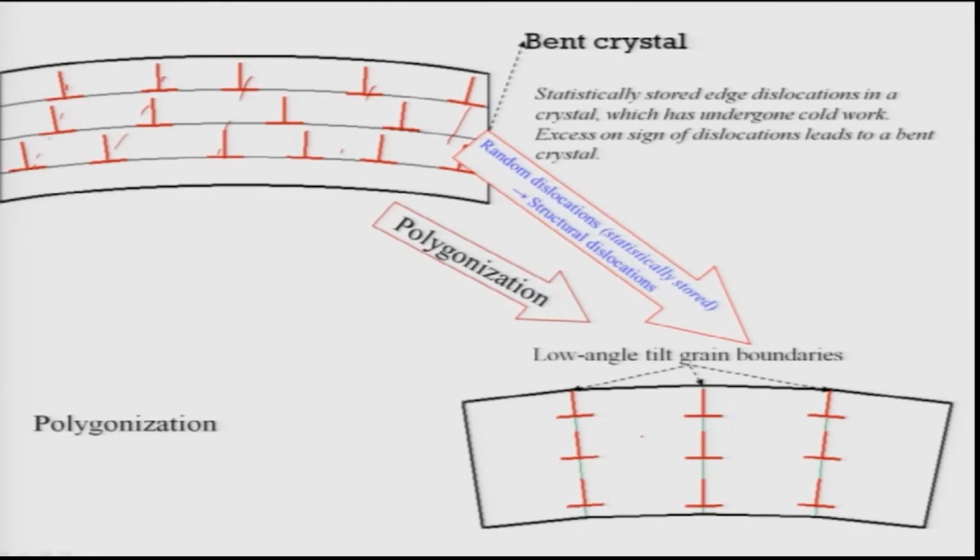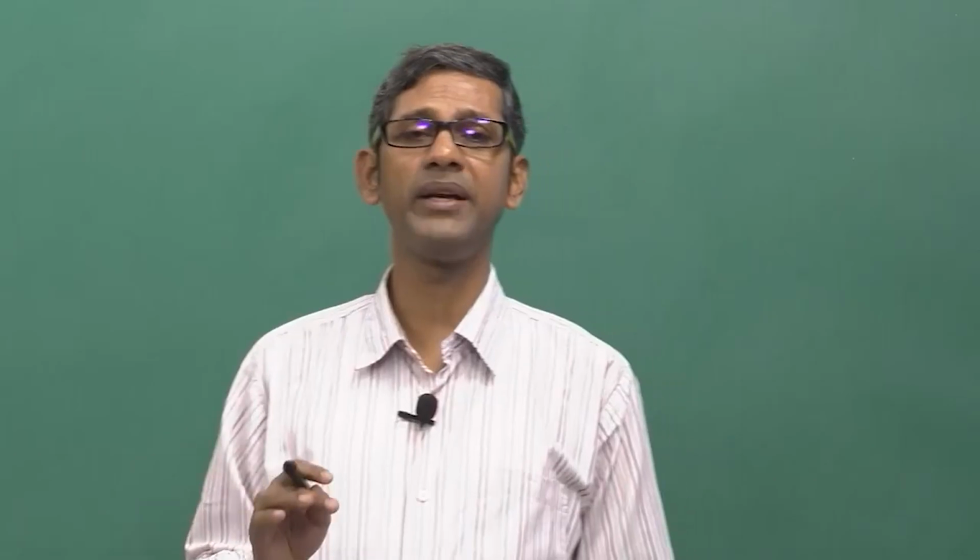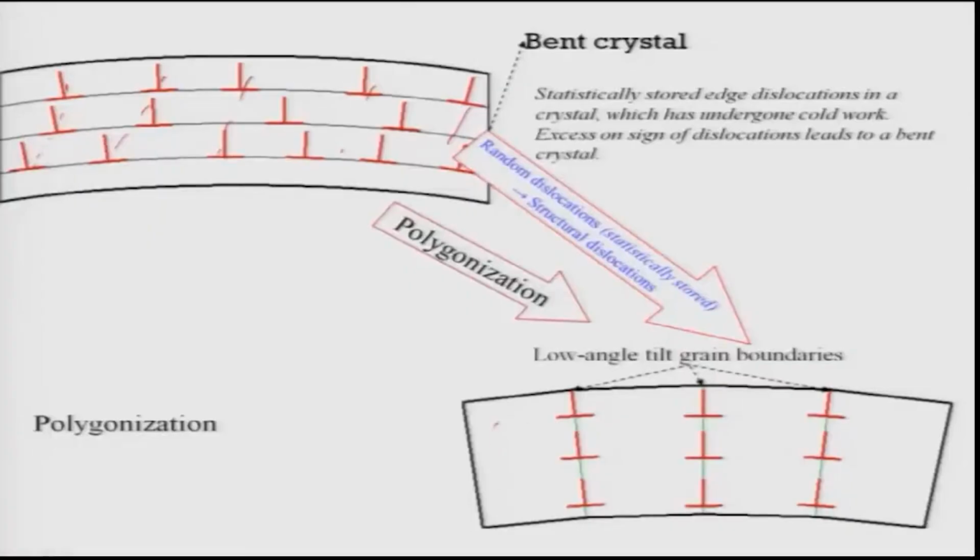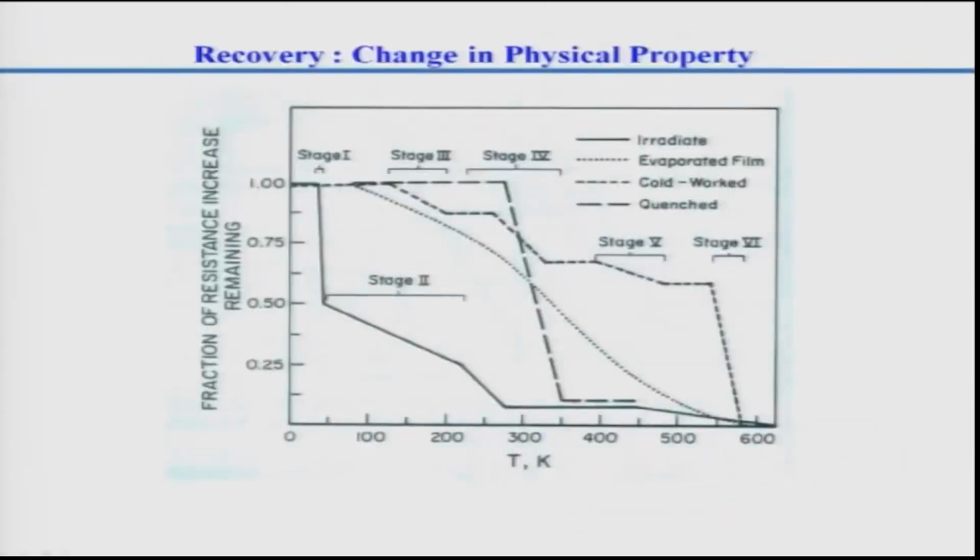So polygonization is a means to decrease the stored energy. As you see here, we have not decreased the number or density of dislocations by this process. What is happening here is basically a rearrangement of the dislocations in a certain specific manner, so that the energy stored in this part of the crystal is removed. The energy is rearranged in terms of the dislocations lining along the vertical line. So obviously this leads to a change in the physical properties.